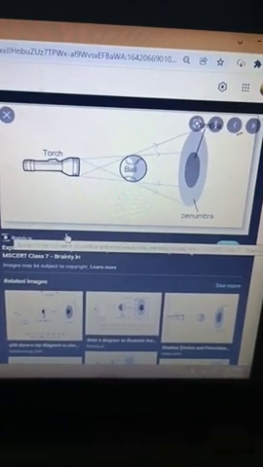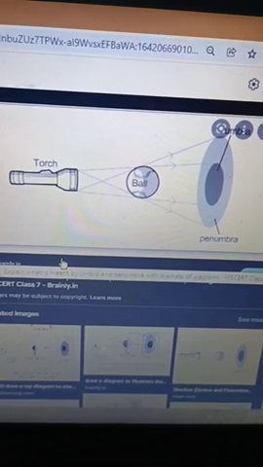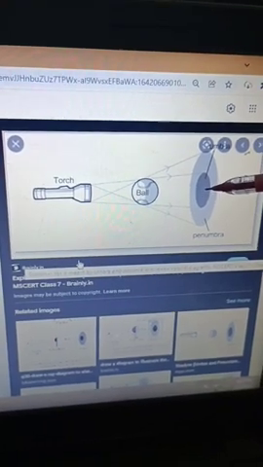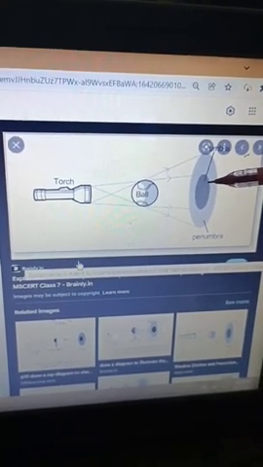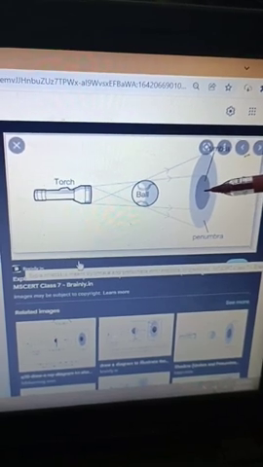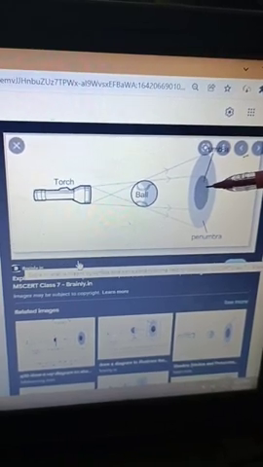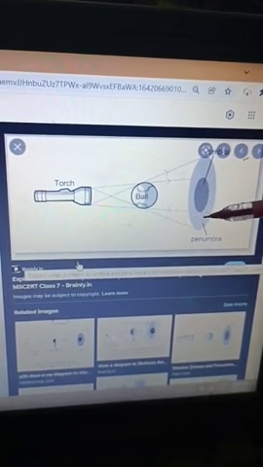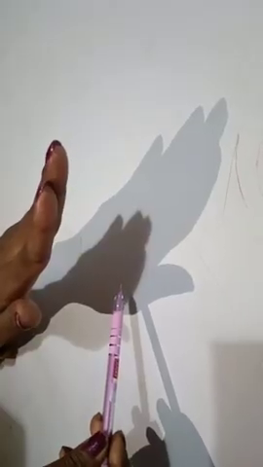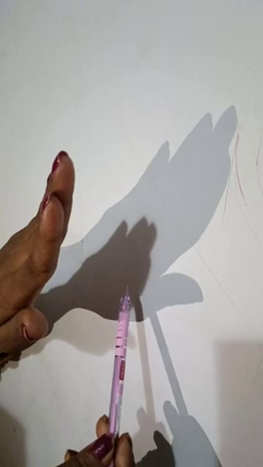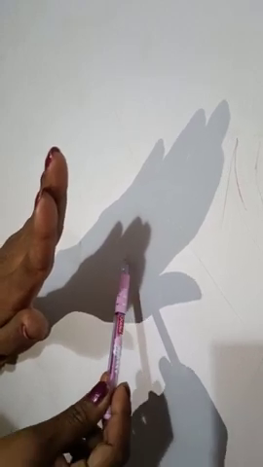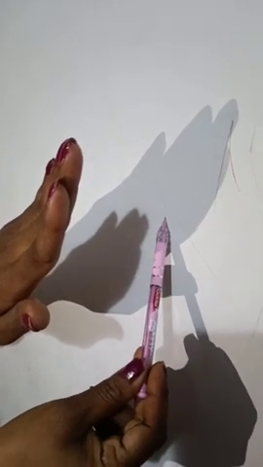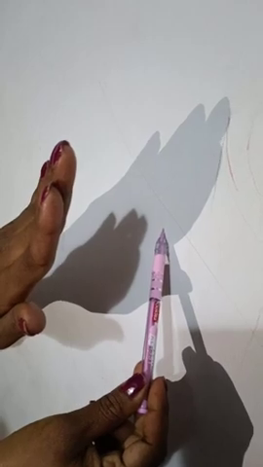Now, what is umbra and penumbra? Shadow has two parts. When the shadow is formed on the screen, you will see a dark patch where there is no light. This dark patch is known as umbra and this lighter patch is known as penumbra. You can see my hand. Shadow is formed on the wall. This dark patch of my hand is known as umbra and this lighter patch of my hand is known as penumbra.